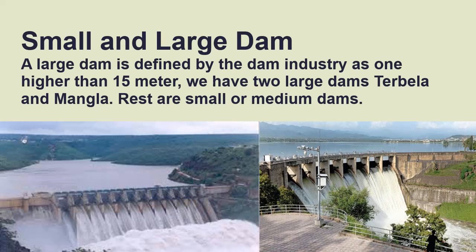Recently, the government is working on a feasibility study of constructing small dams in the country. A comparative analysis of purposes, cost, environmental impact and functions of small and large dams is given in the chart we will discuss next. In order to solve the water problem of the country, the Small Dam Organization has identified about 150 sites for construction of small dams in the country and is working on their feasibility reports.